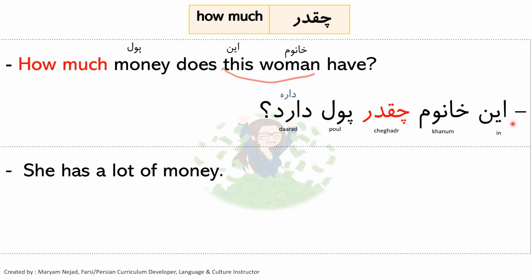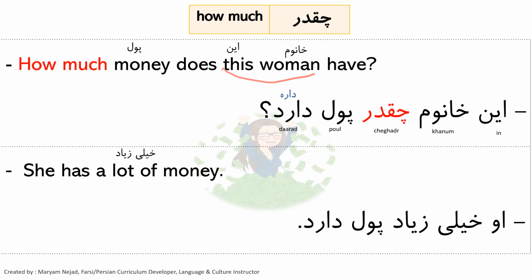So in informal, the sentence is این خانوم چقدر پول داره? And then the answer is she has a lot of money. So a lot of is خیلی زیاد. او خیلی زیاد پول دارد. Or more informal, داره. So this sentence in informal, we don't even need to say او. So it's going to be خیلی زیاد پول داره.